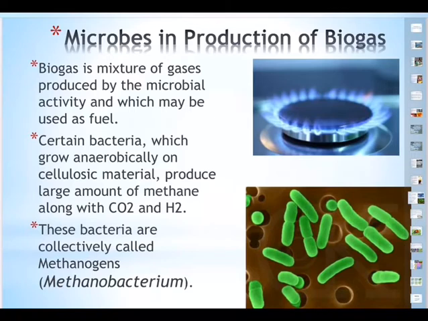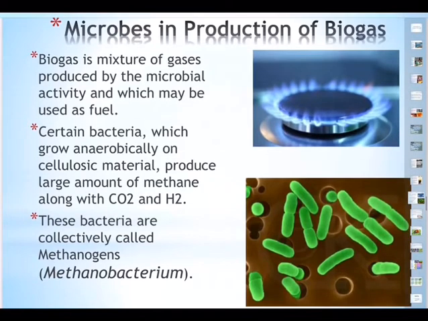We need to have anaerobic bacteria, and since these anaerobic bacteria are producing methane gas, they are also called methanogens or methanobacterium, as you are seeing in the photo, green colored ones. Methanogens are the bacteria that produce methane, and this methane will be produced by methanogens by digesting the biomass that is heaped.